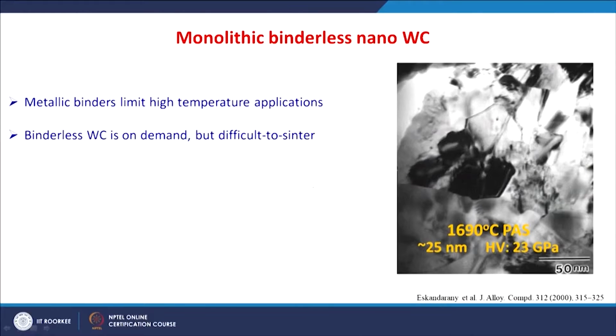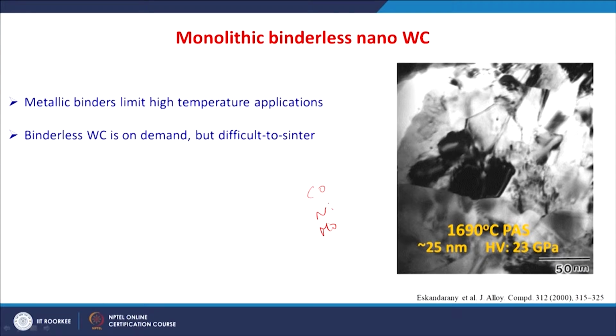Generally, tungsten carbide is sintered by adding metallic binders such as cobalt, nickel, molybdenum, but these metallic binders limit high temperature applications. The material will degrade because of the softening of this phase. So, binderless tungsten carbide is in high demand, but the processing is difficult.